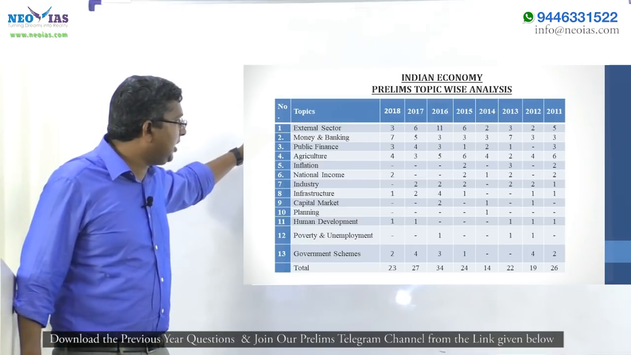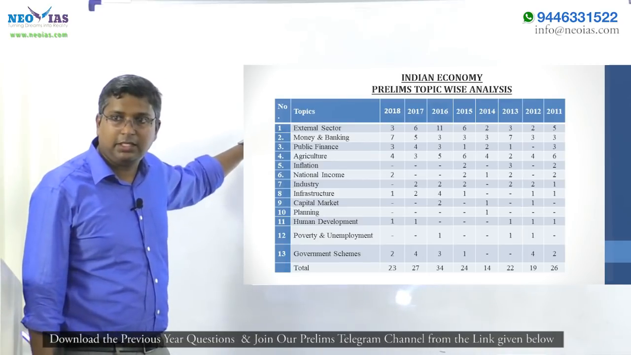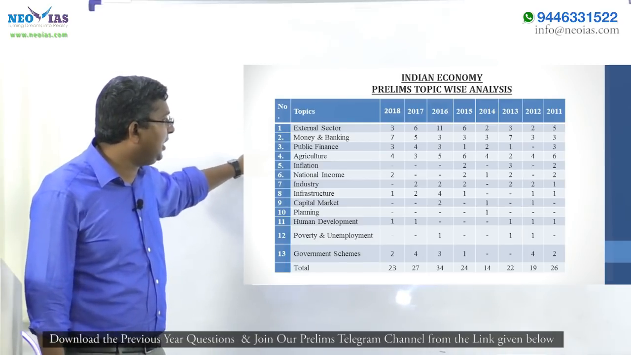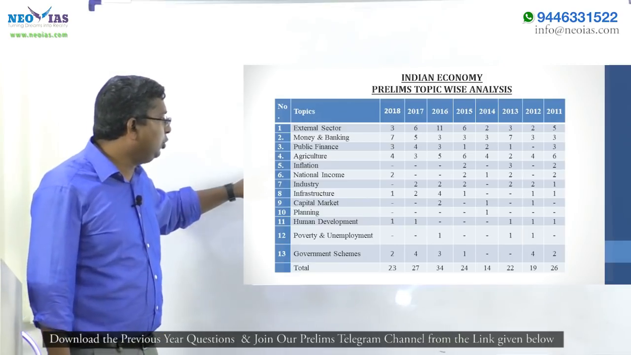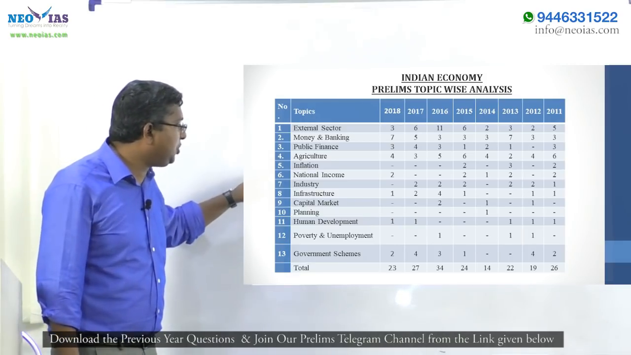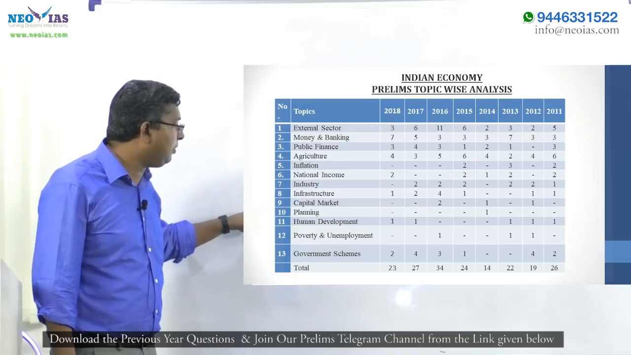External sector, money and banking. I'll start with external sector, then we'll go to money and banking, then public finance, agriculture. Then you need to know about national income, inflation, industry, infrastructure, capital market.